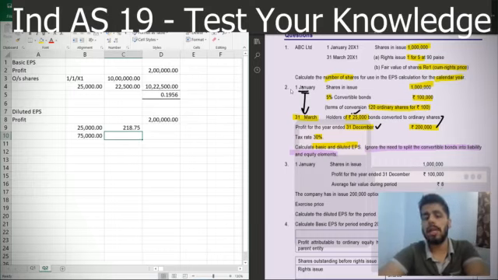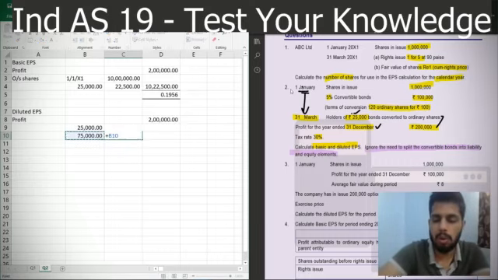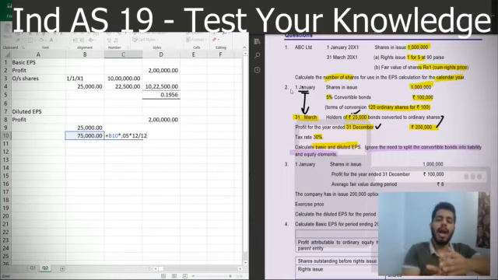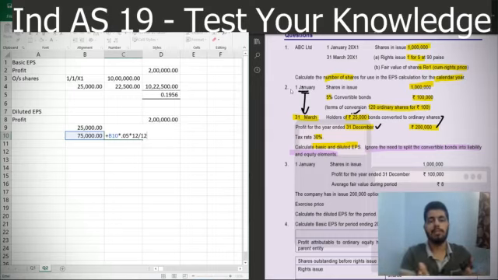Now similarly, we'll calculate for the 75,000 rupees bonds. We will be paying a 0.05 interest, and this interest was being paid for all of the year, 12 by 12, because these have not been converted till the year end. So had they been converted at the beginning of the year, we would have saved interest for all of the 12 months as compared to the 25,000 rupees where we took only 3 months, because they had been converted actually after 3 months.